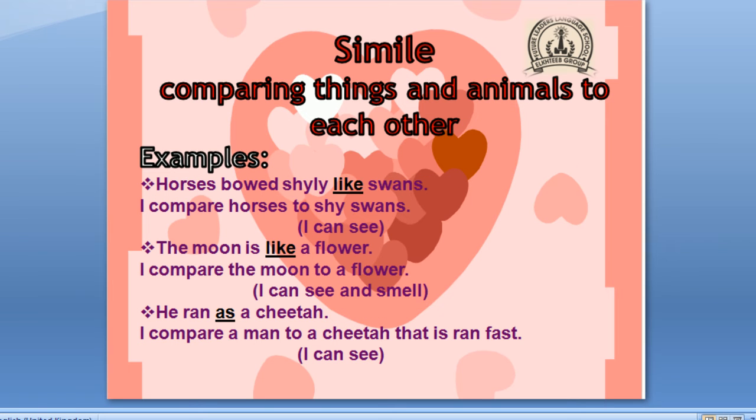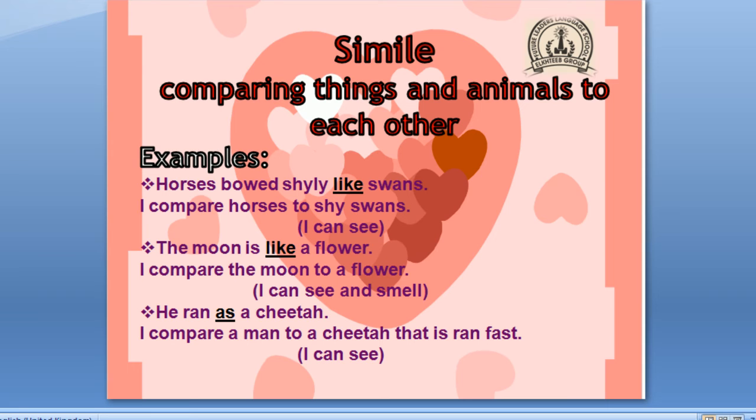In simile, we compare things and animals to each other. For example, horses bowed shyly like swans. I compare horses to shy swans. I can see. The moon is like a flower. I compare the moon to a flower. I can see and smell the scent of the flower.